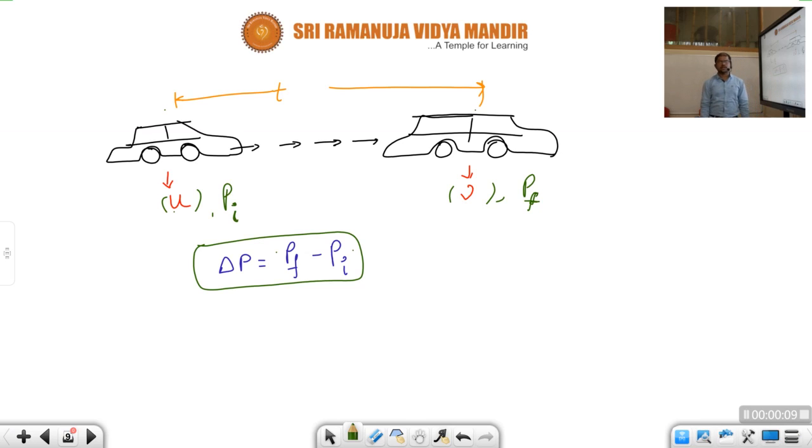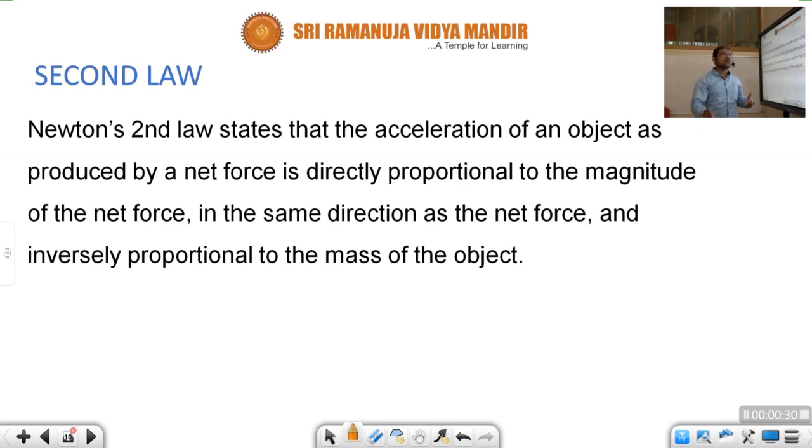We got this change in momentum in one specific time, and it was caused due to impulse. How it is done, I will explain, children. Before that, let us see what Newton's second law is.